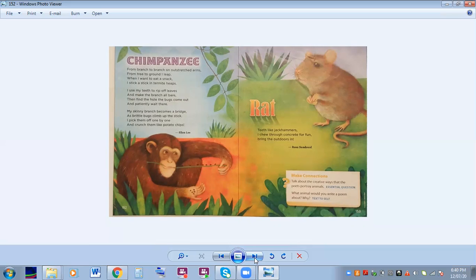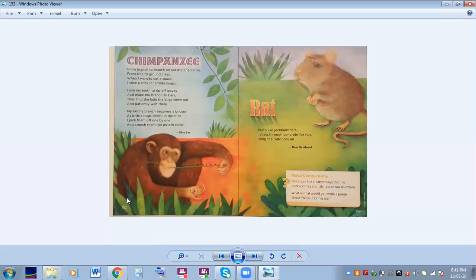From branch to branch on outstretched arms, from tree to ground I leap. When I want to eat a snack, I stick a stick in termite heaps. I use my teeth to rip off leaves and make the branch all bare, then find the hole the bugs come out and patiently wait there. My skinny branch becomes a bridge as brittle bugs climb up the stick. I pick them off one by one and crunch them like potato chips.